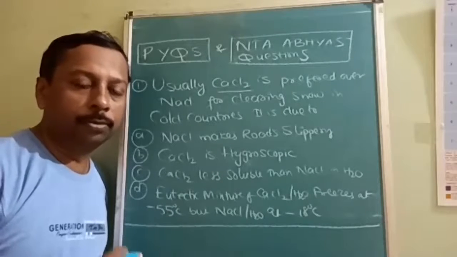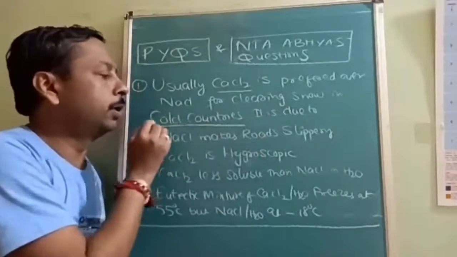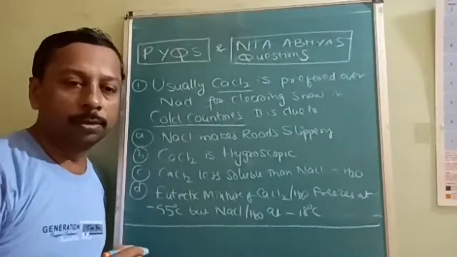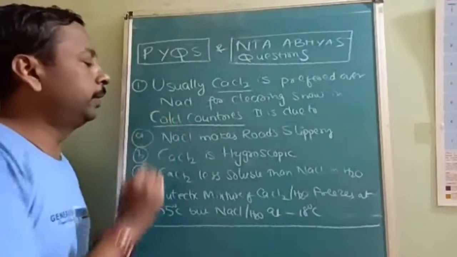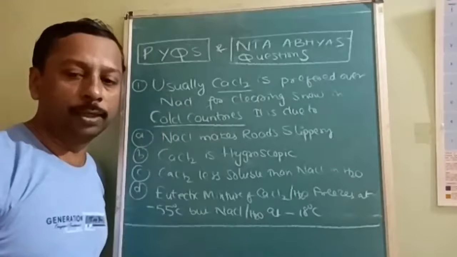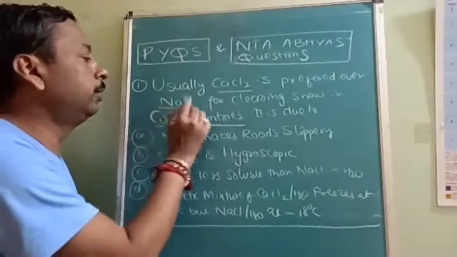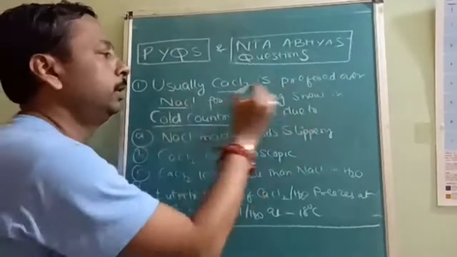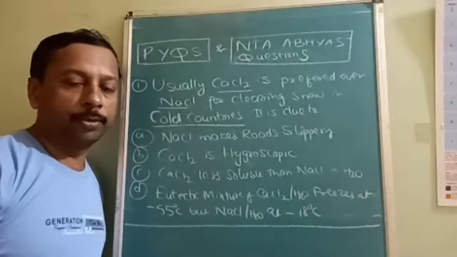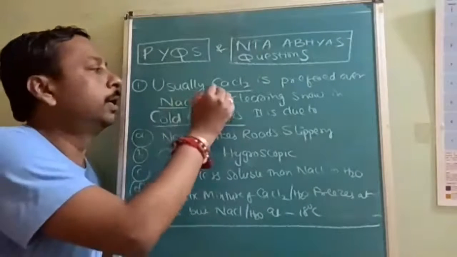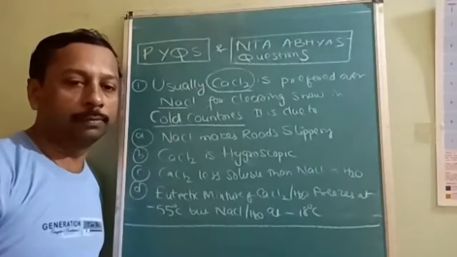In the cold countries, what happens? Water freezes on the road. Water freezes and forms ice in the cold countries. So to clear that ice, normally we can use NaCl or CaCl2. Which is better and why is it better? The question itself says CaCl2 is better, but what for is it better?